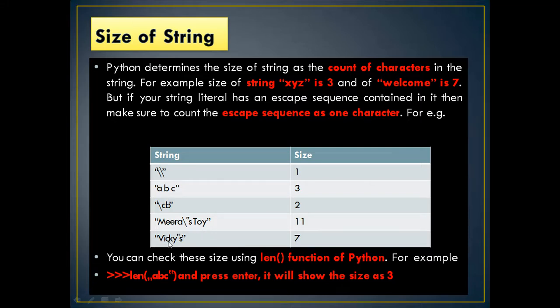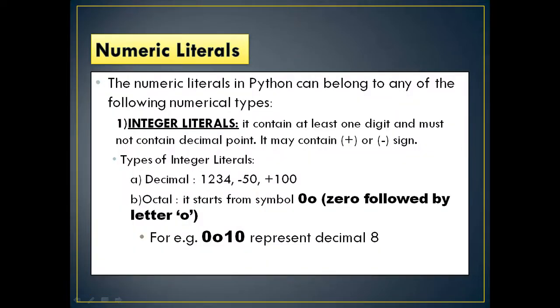Here Vicky is V-I-C-K-Y, 5, quote 6, and yes is 7. You can check this size using the len function of Python. If you type len of ABC and press enter, it will show the size as 3. You are already familiar with the len function.